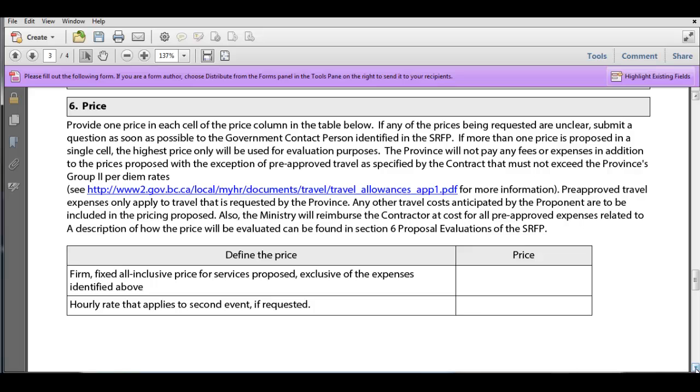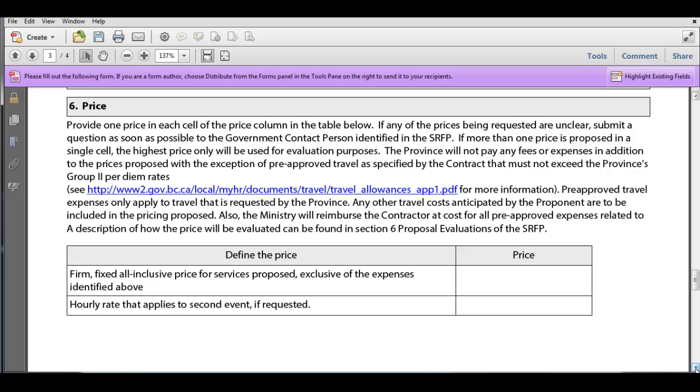So very clearly then it's telling you what is separately billable. And if something is not clear, and I'll note our sample is a perfect example of this, the sentence stops in the middle of the sentence. So we'll reimburse the contractor at cost for all pre-approved expenses related to, and that's all you see. If I was reading this as a vendor, that would be confusing to me, and I would definitely want to be asking the government contact to complete that sentence so I knew exactly what that was referencing.